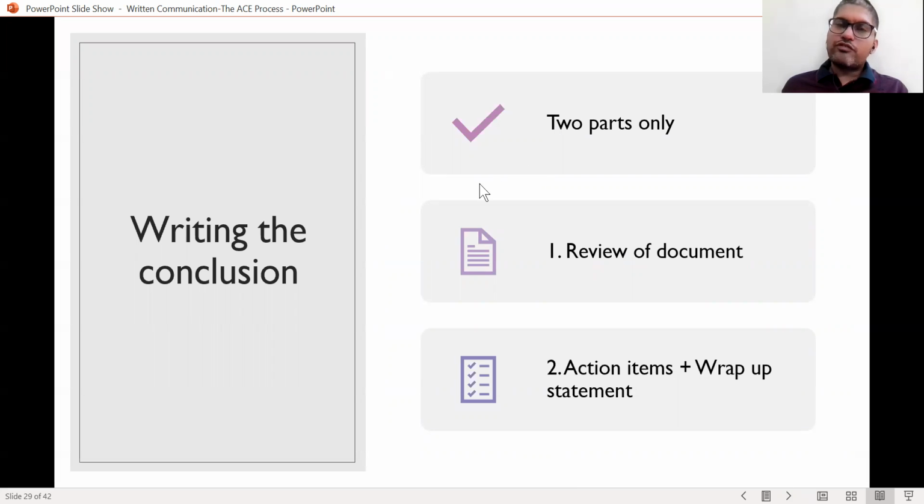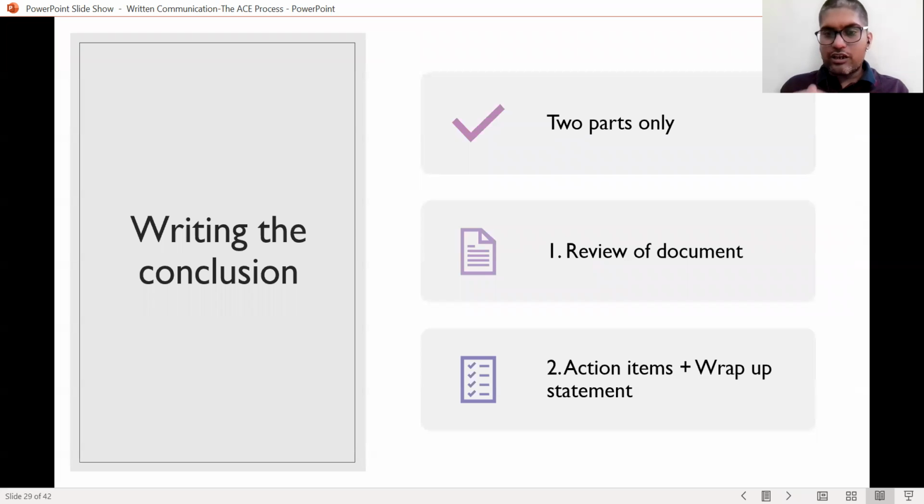In terms of conclusion, you have done the analysis, you have written the whole document. When you're writing the conclusion, there should be just two parts of any conclusion. The first is the review of the document. Whatever you have written in the document, its crux needs to come in the conclusion part, and that should not include any new information, any new fact. Nothing new should be there.